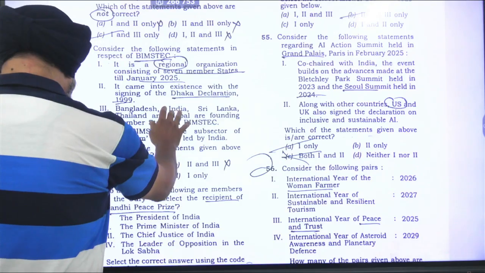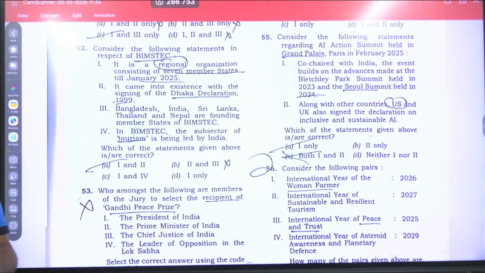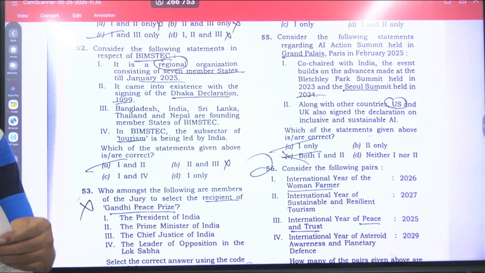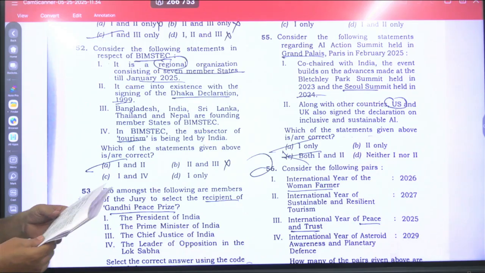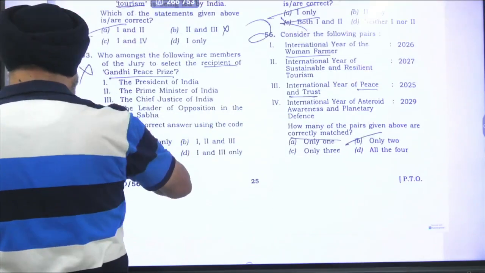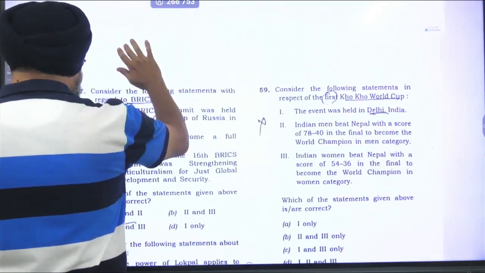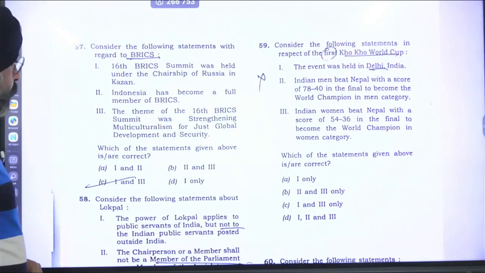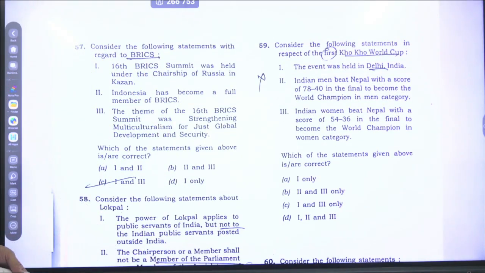Now afterwards we are having question number 57. This is about BRICS. The first statement is correct. The 16th BRICS summit had taken place under the chairmanship of Russia.